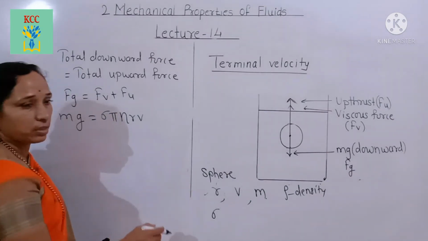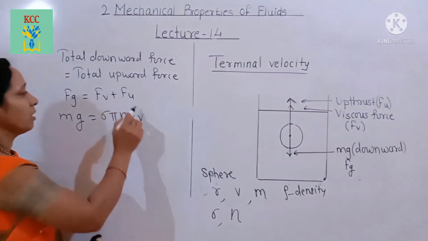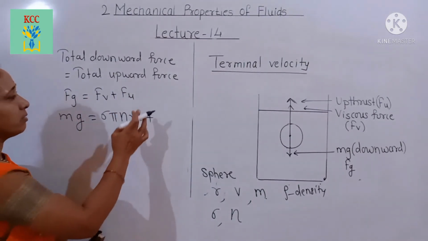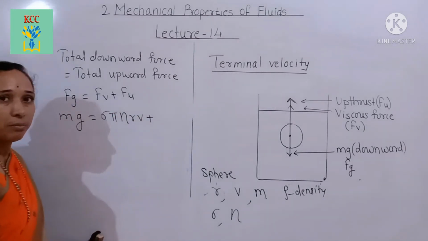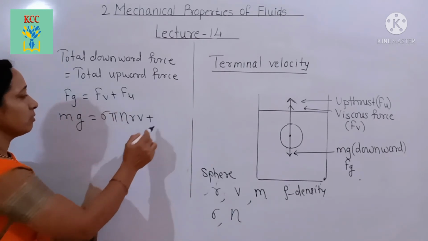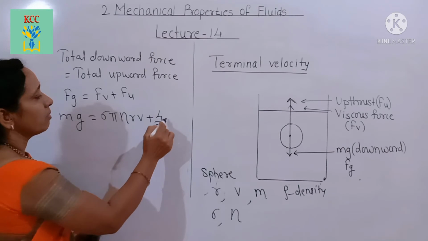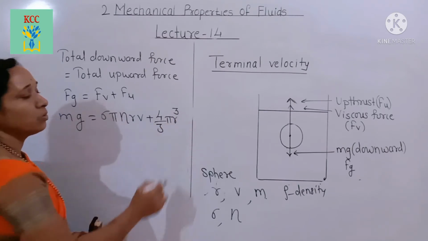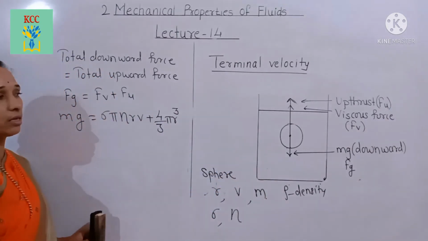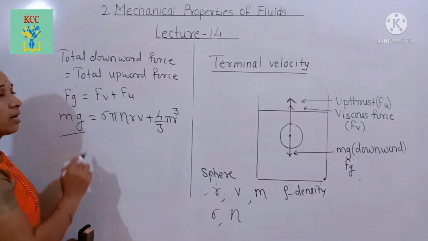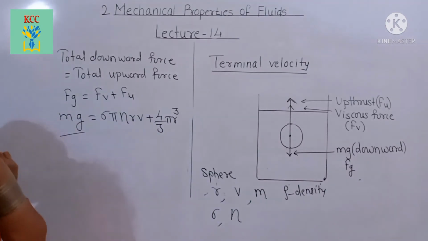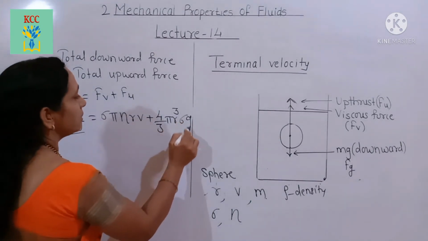And upthrust, that is the buoyant force, is equal to the mass of the displaced medium into g: 4/3 pi r cube into the density of this medium. We have to consider the density of the medium. Here the weight remains as it is, and the upthrust force is 4/3 pi r cube sigma g.